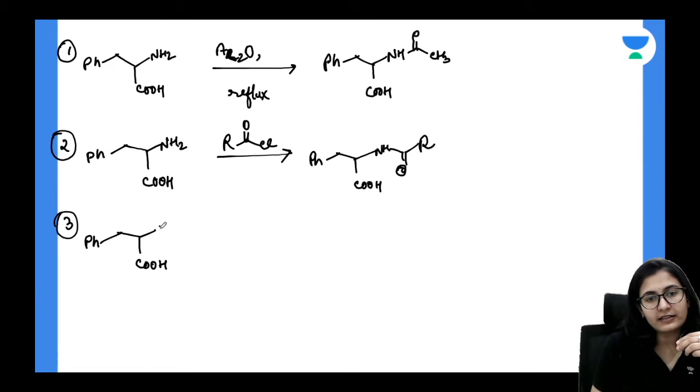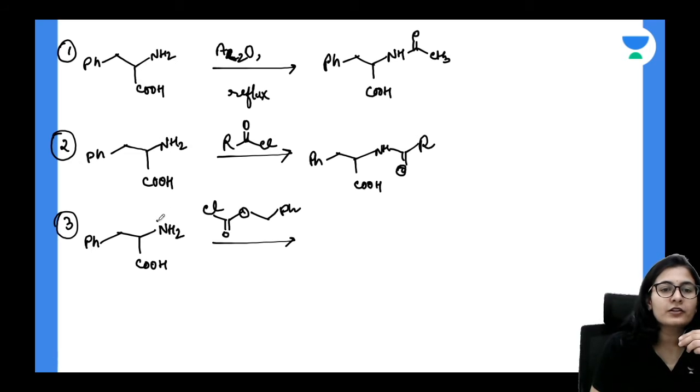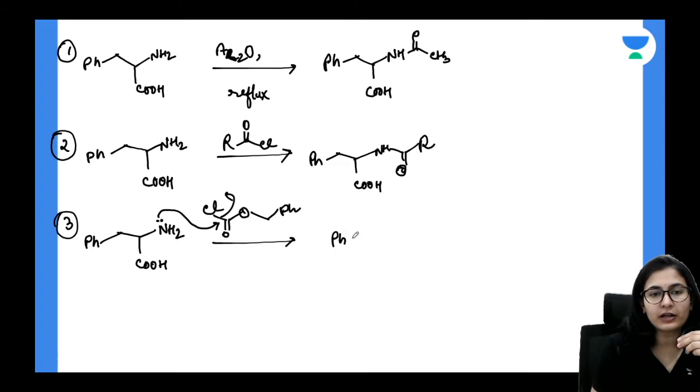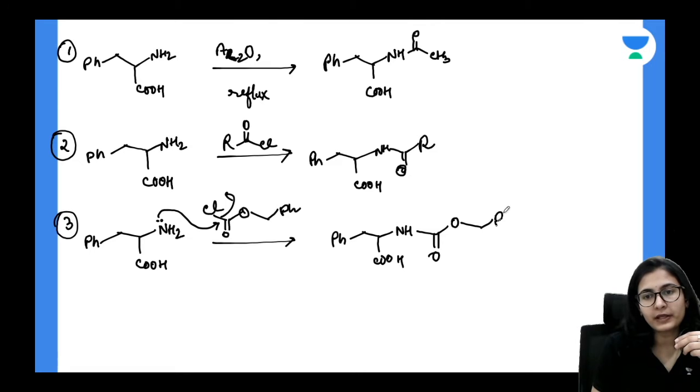Okay, you can carry this reaction out with any other amino acid as well, and I'm reacting my molecule to this COCl over here, let's say. So this nitrogen is going to basically attack on the carbonyl, and the Cl is going to get eliminated, and you are once again going to get the amine group protected. This is NH, C double bond O, O, CH2, Ph.